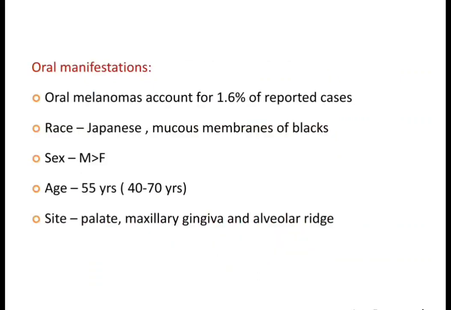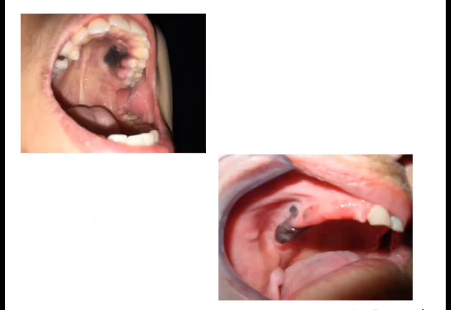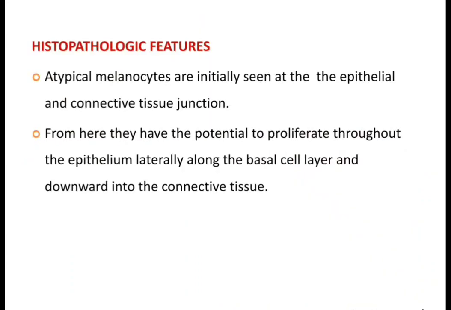Now coming to the oral manifestations. Orally it is seen more among males. Average age is 55 years. The most common site is the palate, followed by the maxillary gingiva and alveolar ridge. In the picture we can see malignant melanoma occurring in the palate. In the lower picture we can see it occurring on the alveolar ridge. This is how malignant melanoma appears clinically.